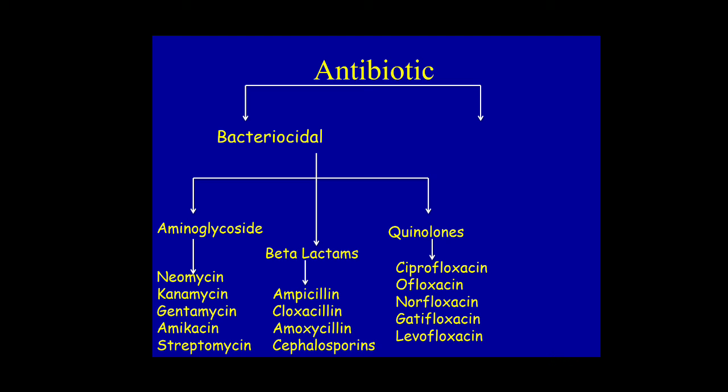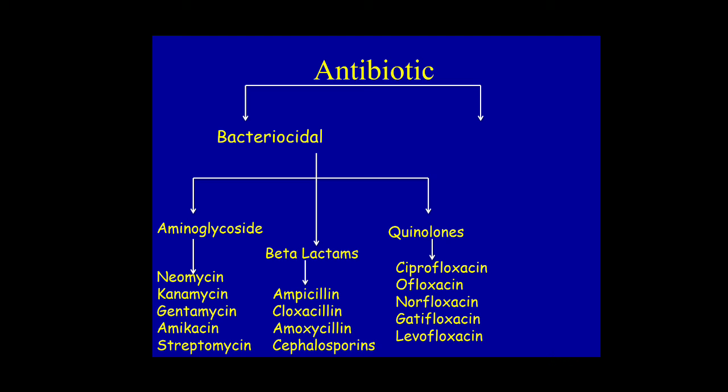Fourth generation are cefepime and cefpirome, and the fifth generation are ceftobiprole and ceftolozane, which are now available. So we have seen the different generations of cephalosporin. Now we will see the quinolones.